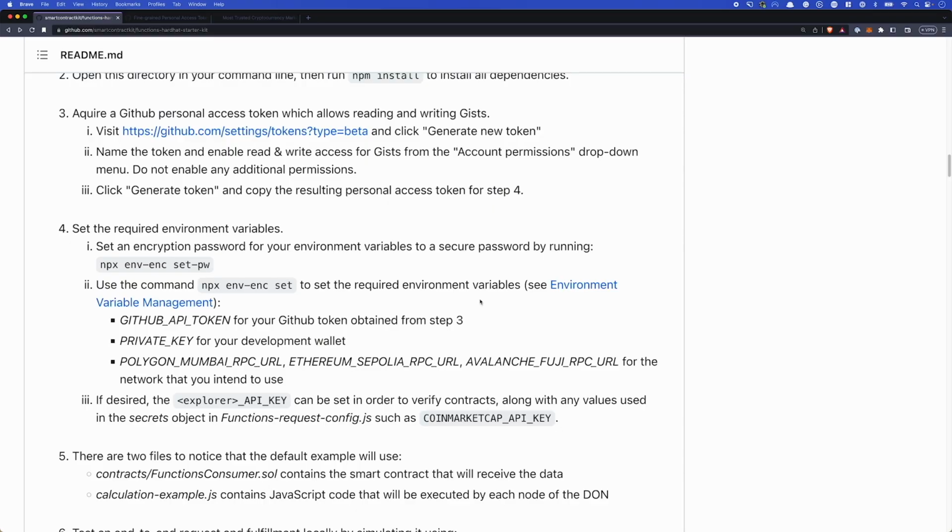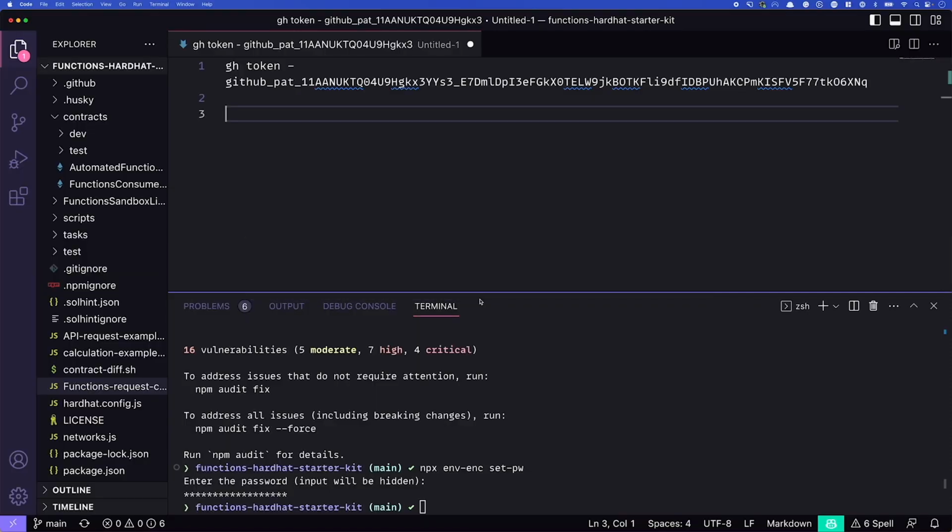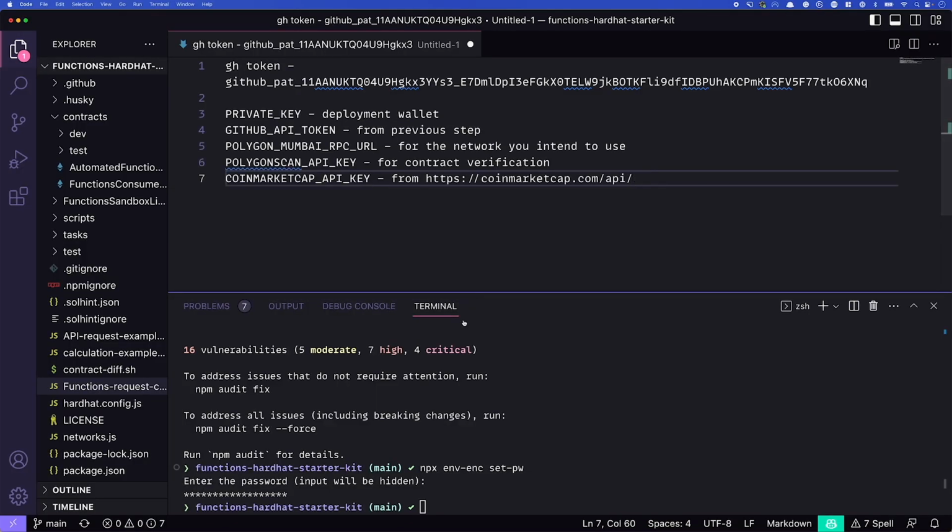All right, so we set up that encryption password. Now we need to set some of the environmental variables up. Which ones do we need to set up? Well, for this tutorial, we'll need to set up our private key. That's going to be for the wallet that we're using to deploy the contracts. We need to set up our GitHub API token. That's the one we just generated, and you can see it above.